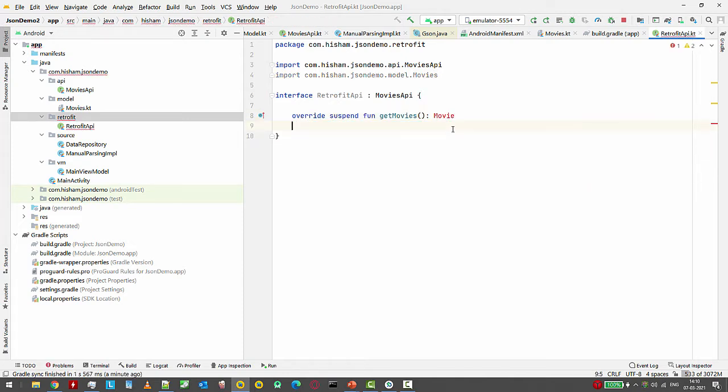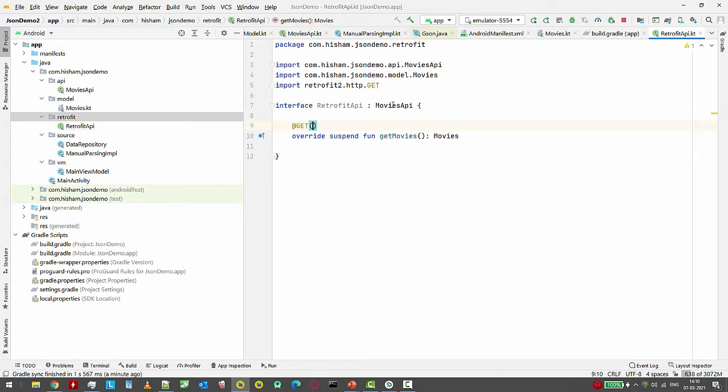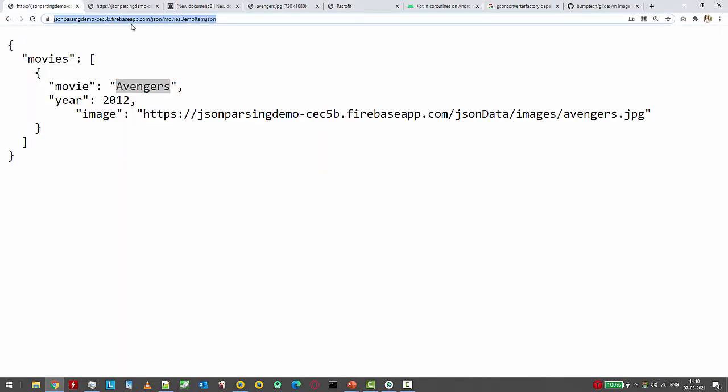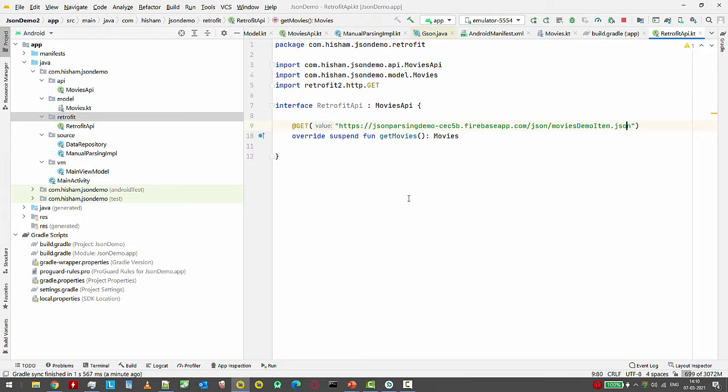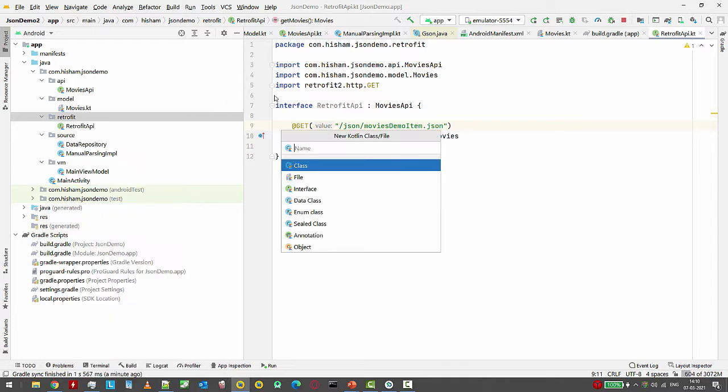Now our Retrofit can provide us a list of movies objects. For that we need to tell Retrofit that it's a GET call that you have to make to this endpoint, and we don't need to tell the full endpoint to the Retrofit guy because we'll be providing a base URL in the builder. So the second thing I'll be needing is a class that is Retrofit instance,